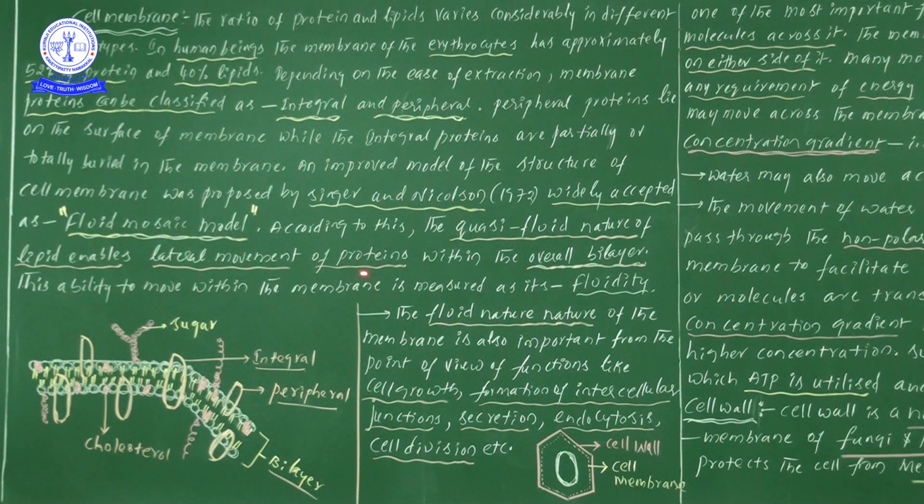On the bilipid layer, proteins are moving with lateral movement. So here the ability is there to move laterally. That particular ability of the membrane we will be taking as fluidity. So we will be considering it as fluidity. Very, very important term.